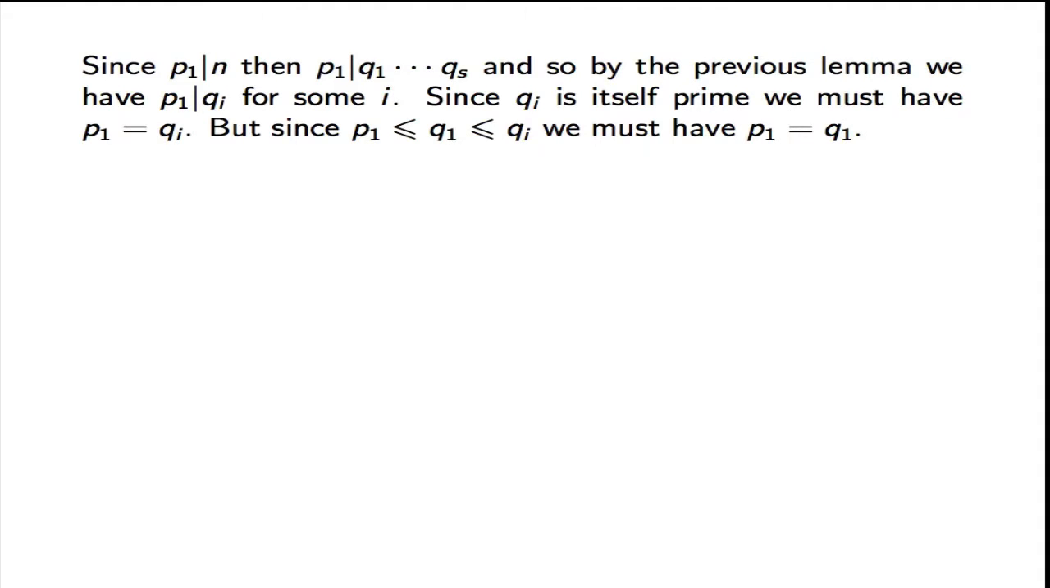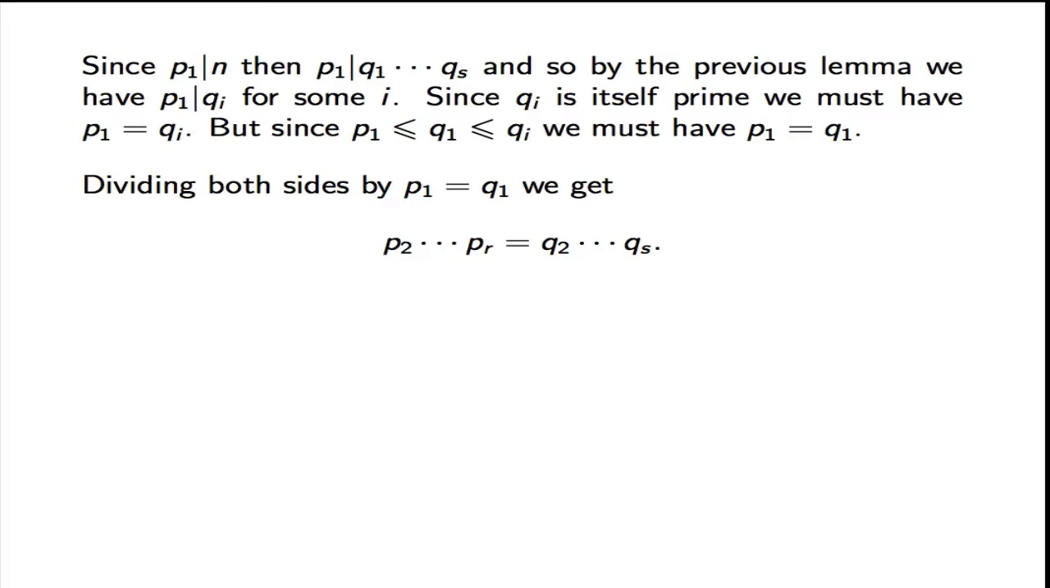But we also know that p1 is less than or equal to q1, which is less than or equal to qi. And since p1 is equal to qi, then all these three numbers are equal, and in particular we also have that p1 is equal to q1. Okay, so we can divide both sides by the number p1 equals q1, and we will get that the product of p2 up to pr is equal to the product of q2 up to qs.